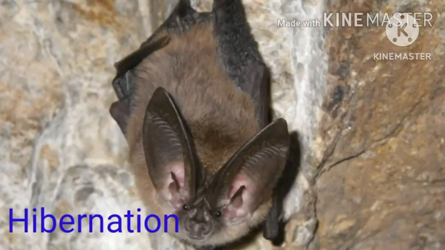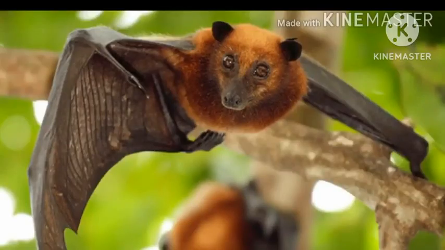Hibernation. Hibernation is a state of inactivity in which the body temperature drops with a lowered metabolic rate during winter. Bats are warm blooded animals, but unlike other mammals, they let their internal temperature reduce when they are resting. They go to a state of decreased activity to conserve energy.